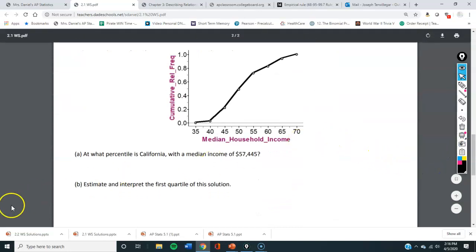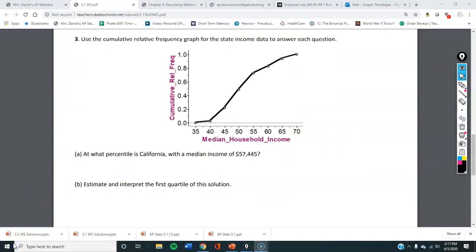Let's look at this graph. Alright, so here we're looking at cumulative frequency. Again, pause it, try it. So we're looking at what percentile, answer in 3, 2, 1.